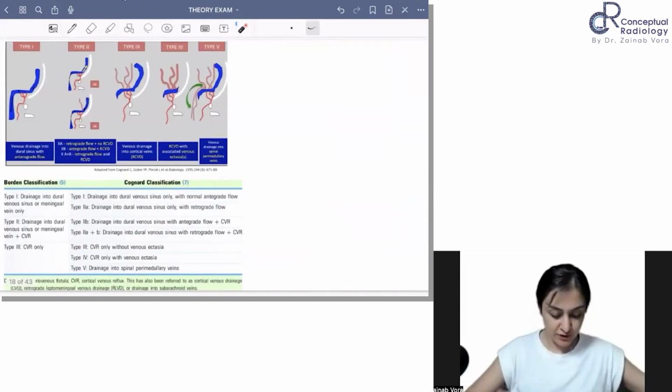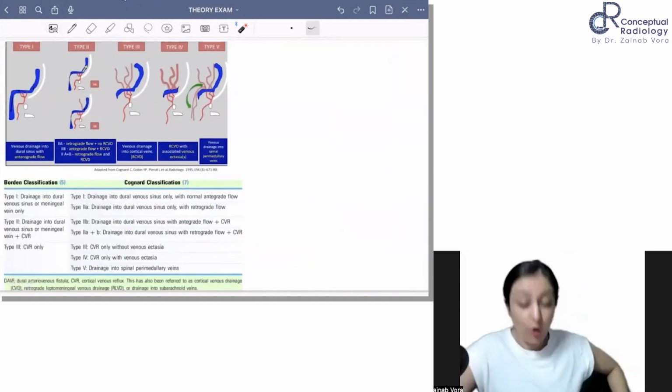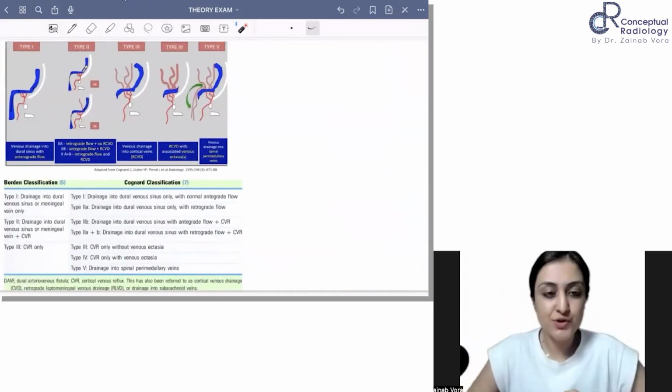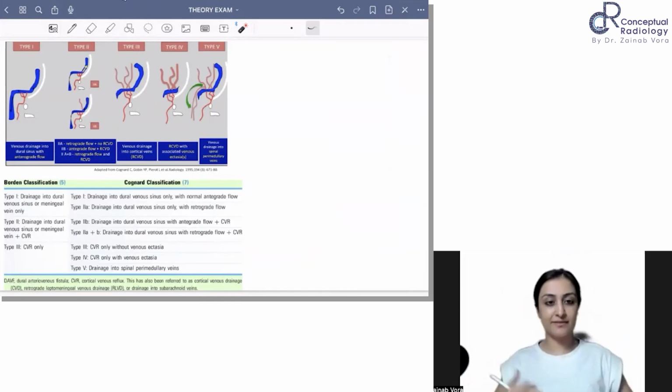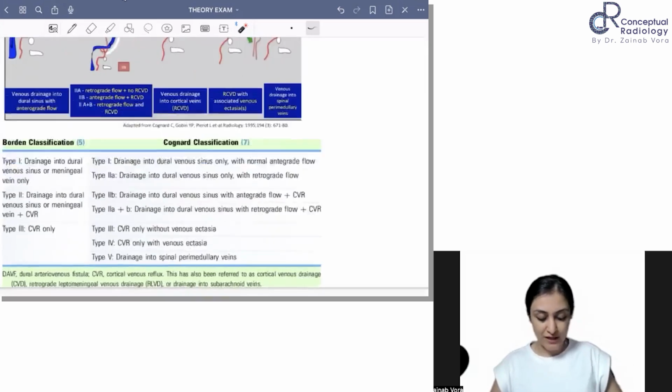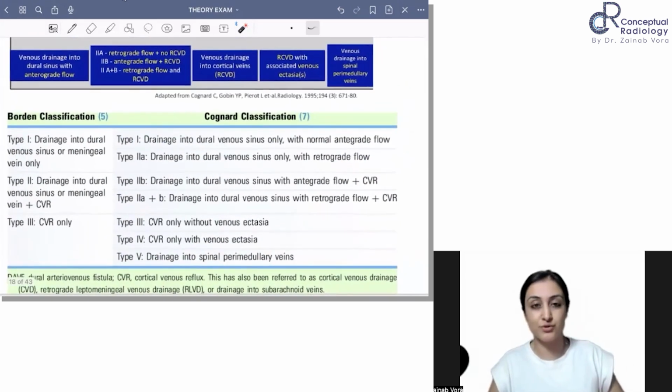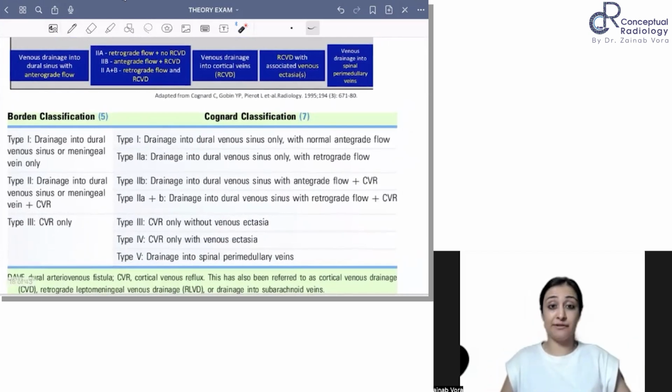Right. So this is the Borden and Cognard classification. You can also read this right here, why we are discussing. Cognard is used more widely than Borden actually. So just go through this once. Let's discuss this. This might be a question on dural AV fistulas.